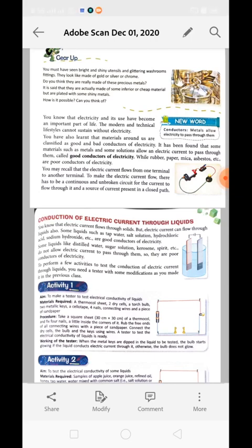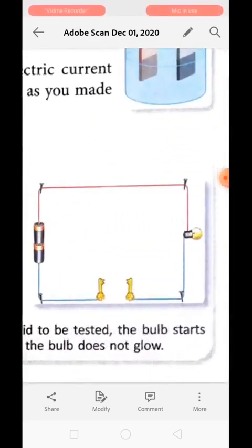To perform a few activities to test the conduction of electric current through liquid, we need to have a tester and some modifications as you made in the previous classes. Over here, you can have a look at a tester. In activity 1, we are going to talk about how to make a tester.